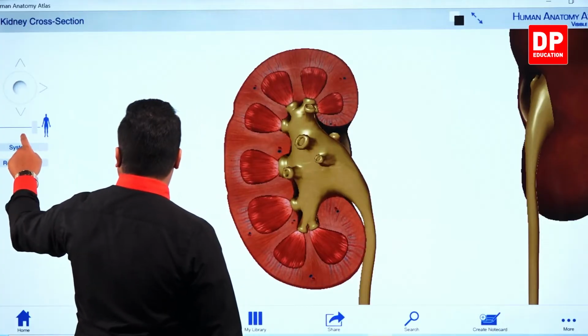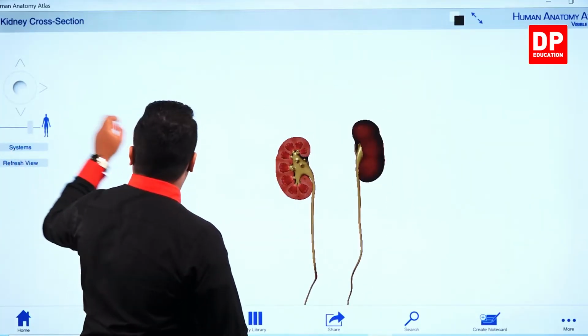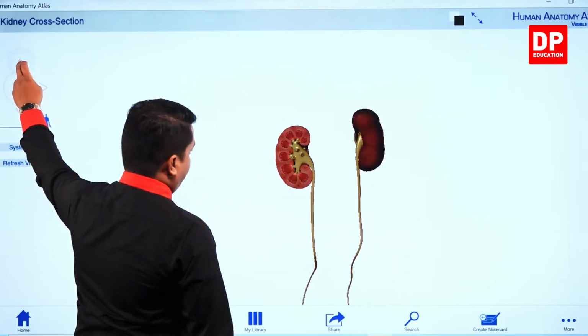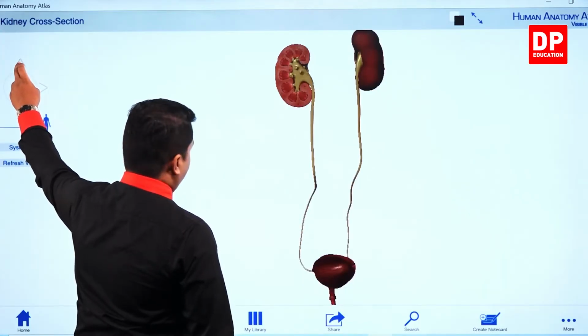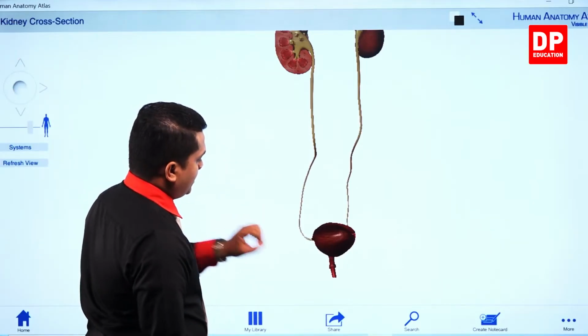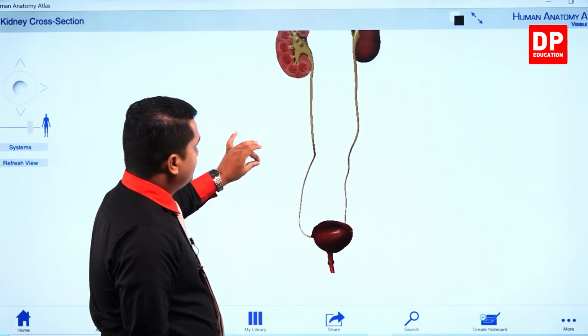Right, my dear children? So here, this is our urinary system then. Right, so this is the bladder, and this part is the urethra, and these are the ureters, right?